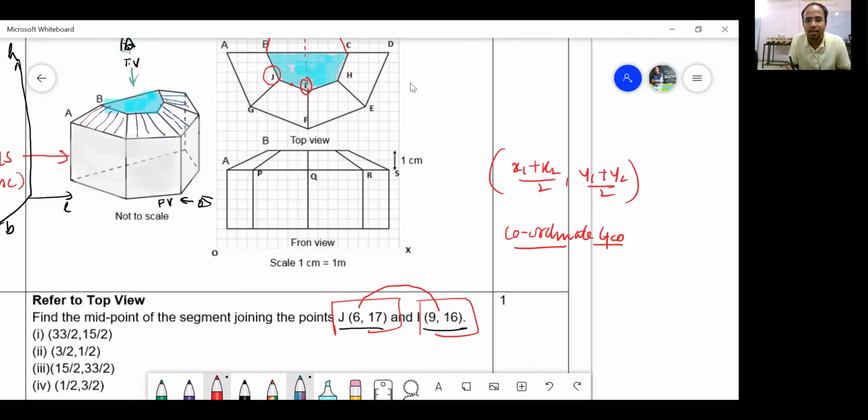9 plus 6 is nothing but 15 by 2. And what is (y1 plus y2) by 2? That is 33 by 2. Which option is correct? Come on. Option number 3. Agreed? All of you agreed or not? Yes, sir. First question done, right? First question done. Yes, sir.